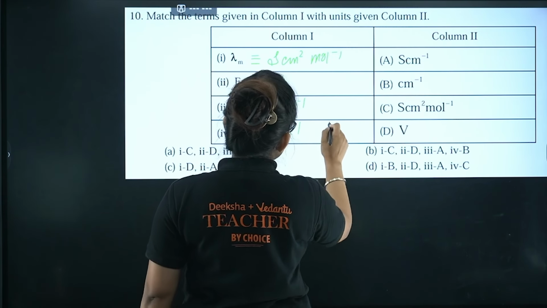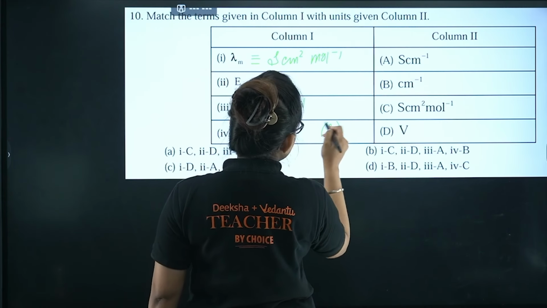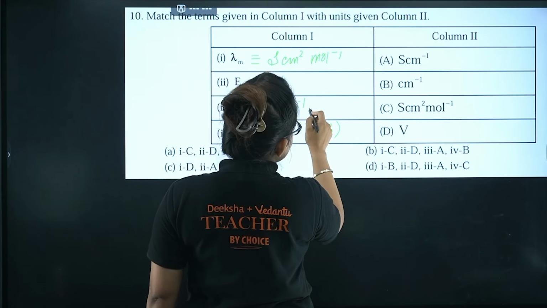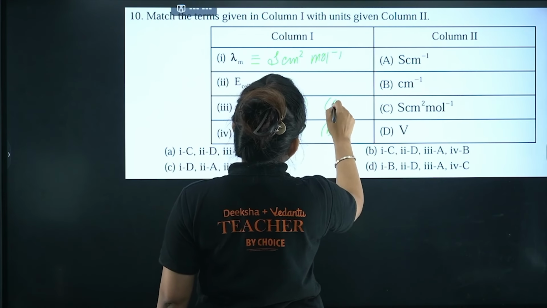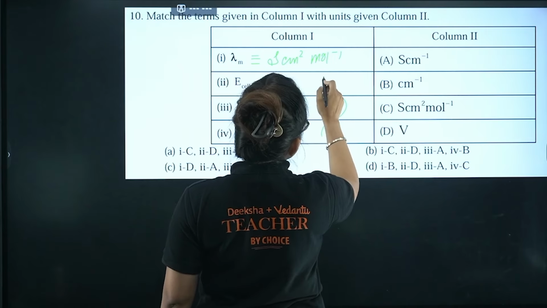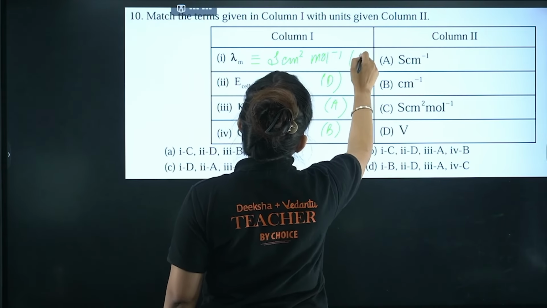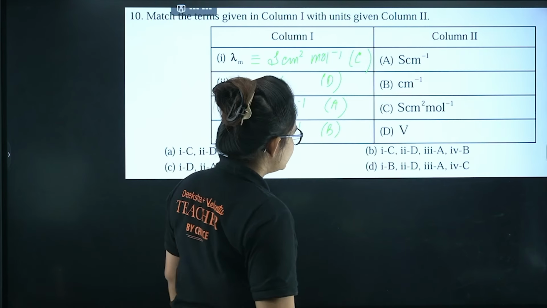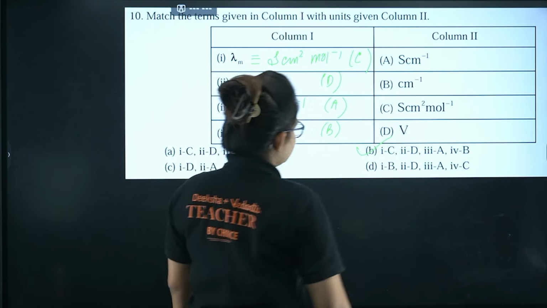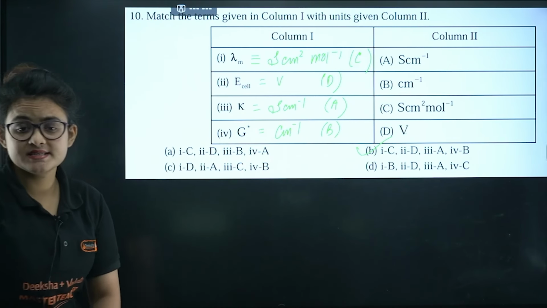Let's mark them. So 4 is with B, 3 is with A, 2 is with D, and 1 is with C. Okay, so option B is going to be the correct one. I guess it's clear to you.